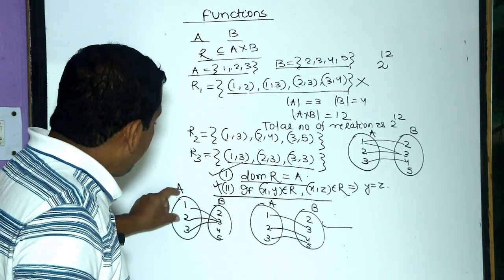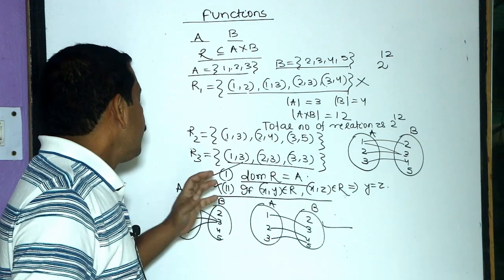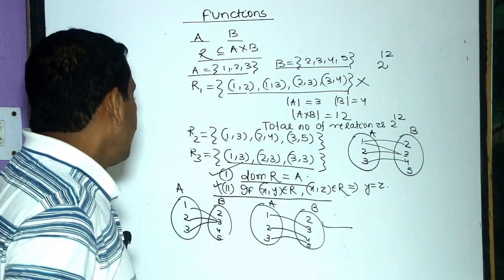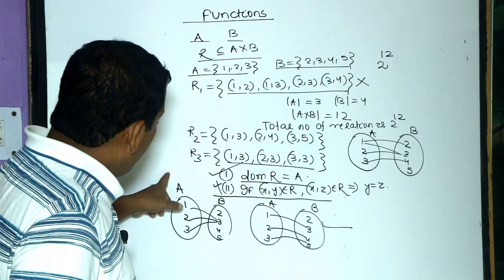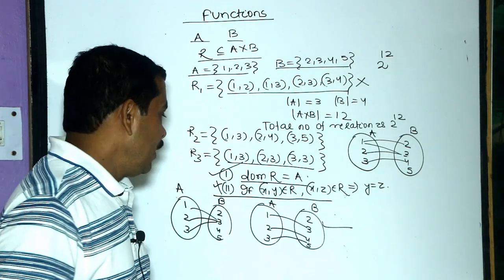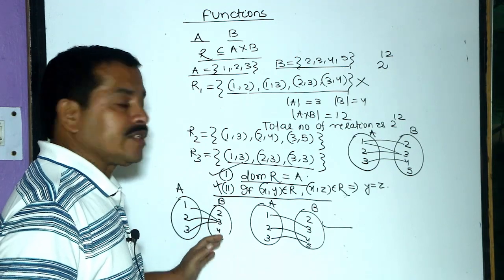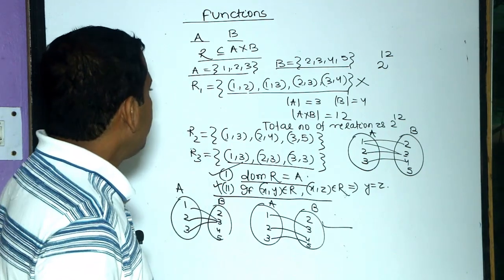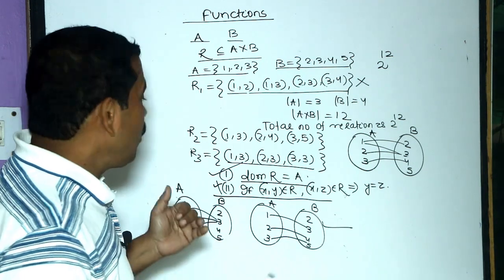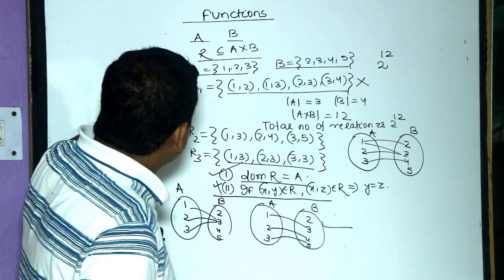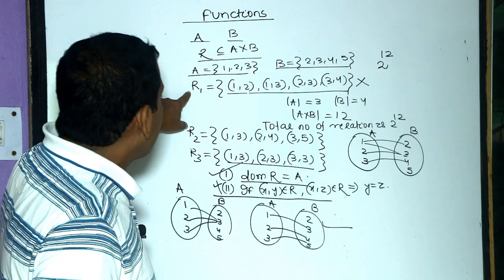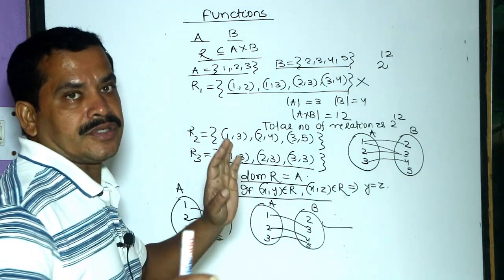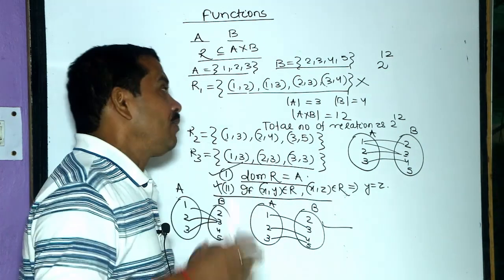Every element of A must be associated. But every element of B may or may not be associated. The domain of the relation must equal set A, but the range of the relation is equal to set B or a subset of B, may or may not. So these relations R1 is not a function, but R2 and R3 are functions. That is the definition of the function.